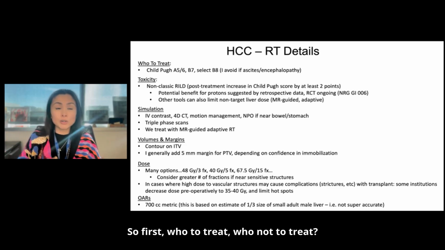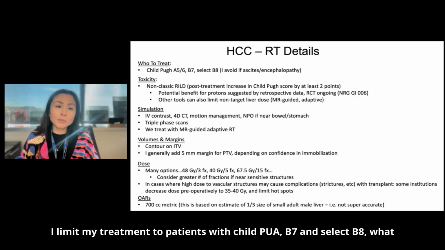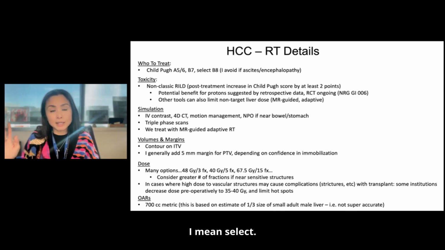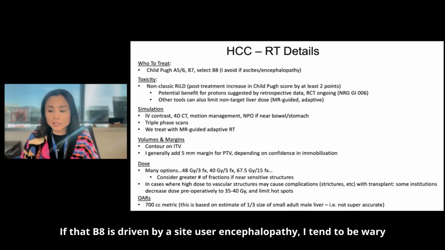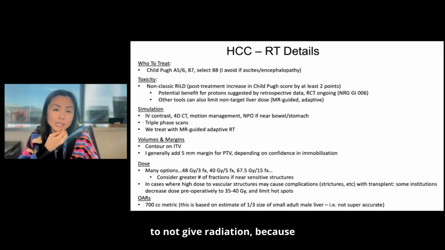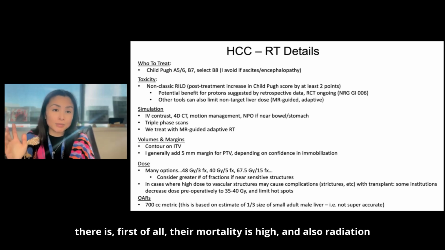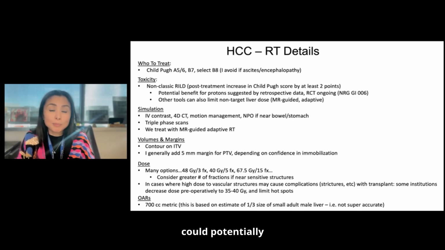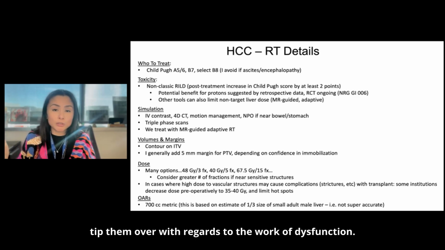So first, who to treat, who not to treat. I limit my treatment to patients with Child-Pugh A, B7, and select B8. What do I mean by select? If that B8 is driven by ascites or encephalopathy, I tend to be wary of giving radiation because, first of all, their mortality is high, and also radiation could potentially tip them over with regards to liver dysfunction.